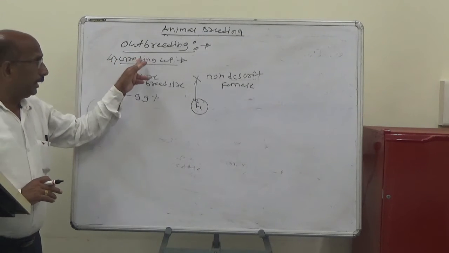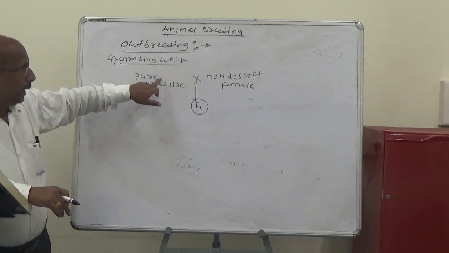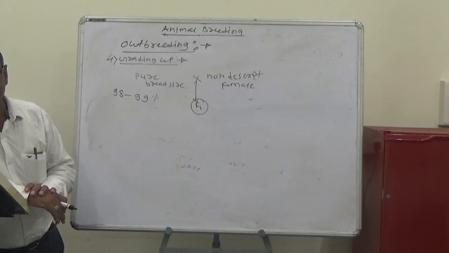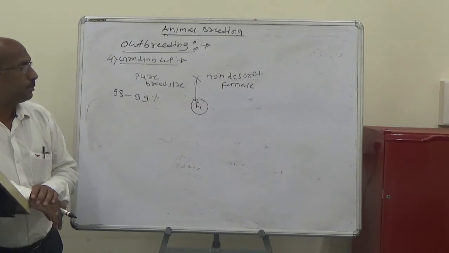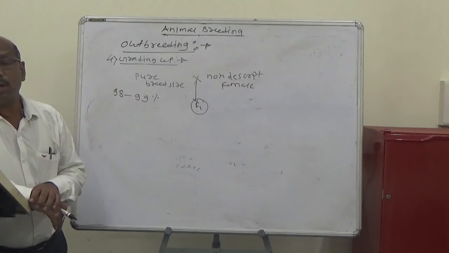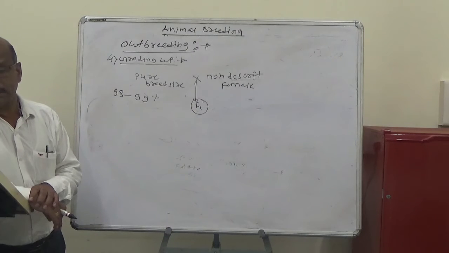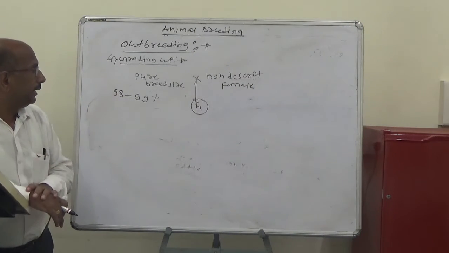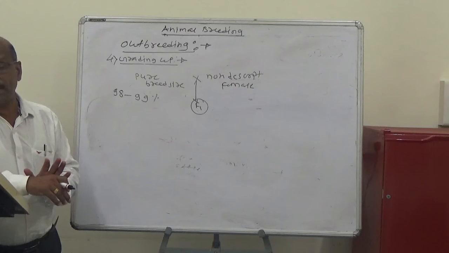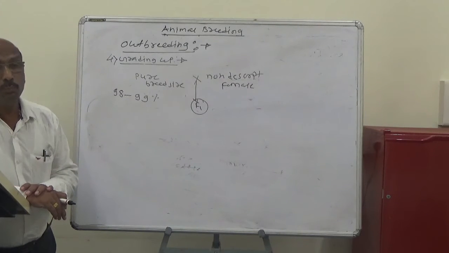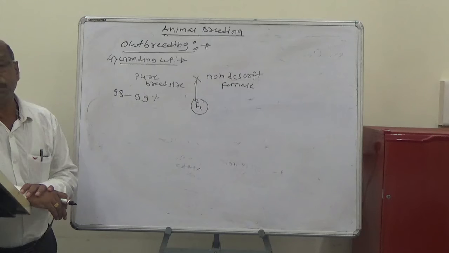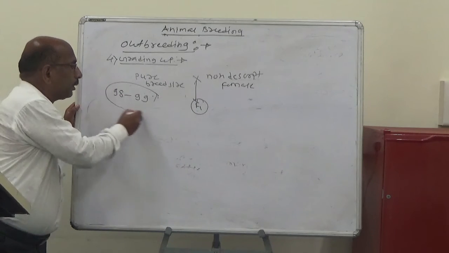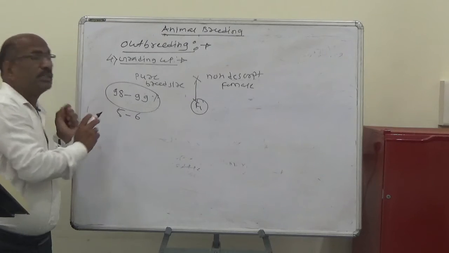So grading up can be defined as the mating of a purebred sire to non-descript females and their offspring or progenies, generation after generation, till the progeny reaches nearly 98 to 99% inheritance of the original pure breed. This generally requires about 5 to 6 generations.